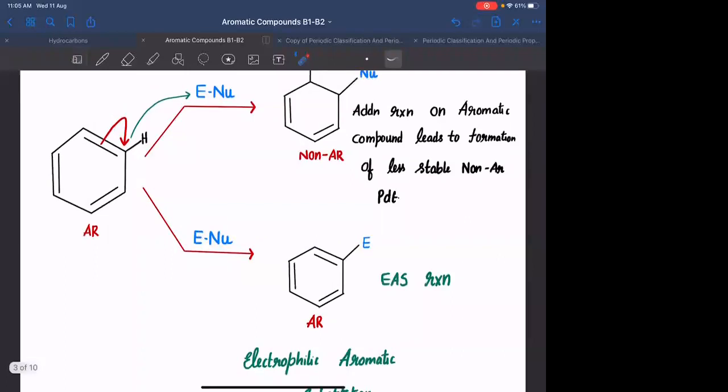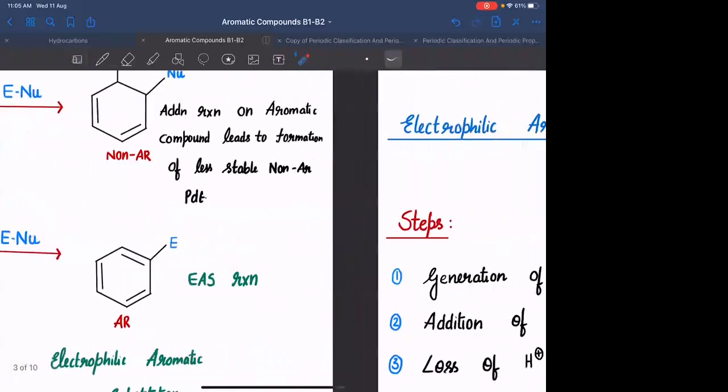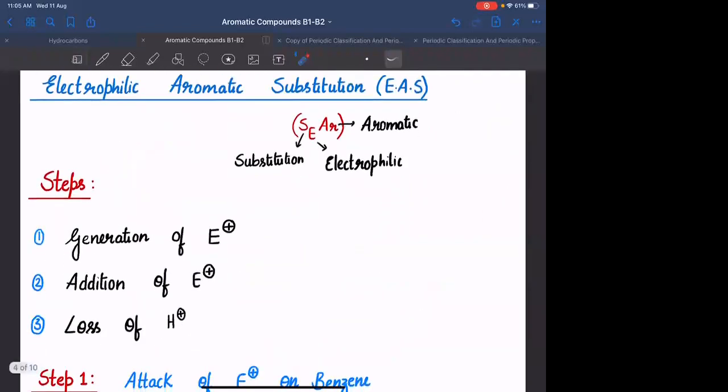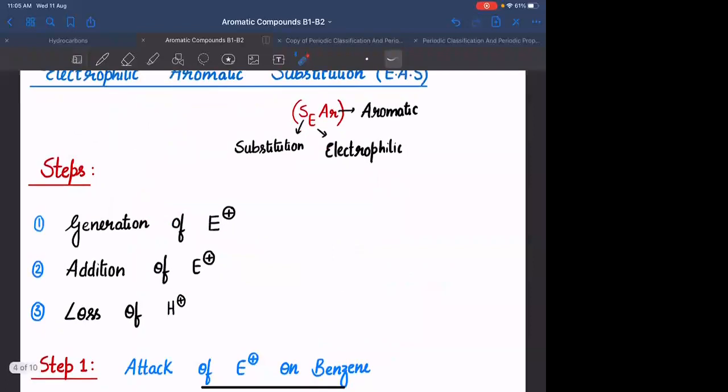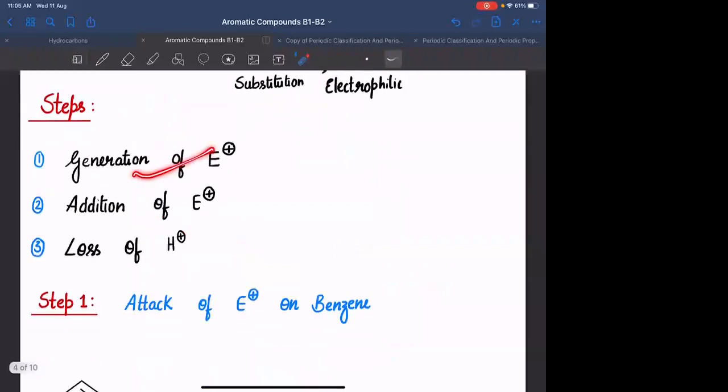So what are the characteristic reactions of benzene compounds or aromatic compounds? Those are electrophilic aromatic substitution. In any ES reaction, we usually have 3 steps. The first step is generation of electrophile. The second step is addition of electrophile onto the benzene ring. The third step is loss of H positive. We will understand the mechanism in today's lecture.